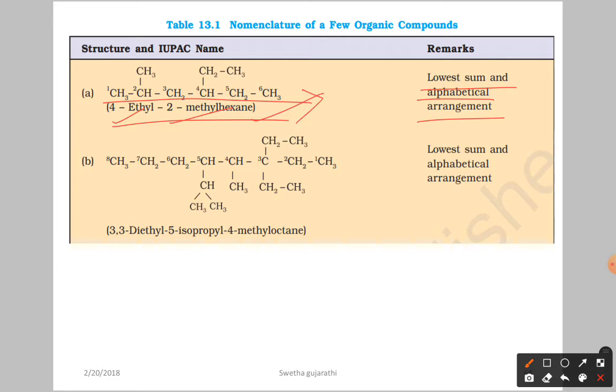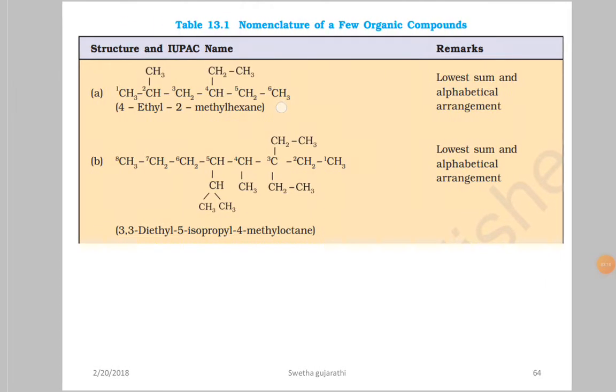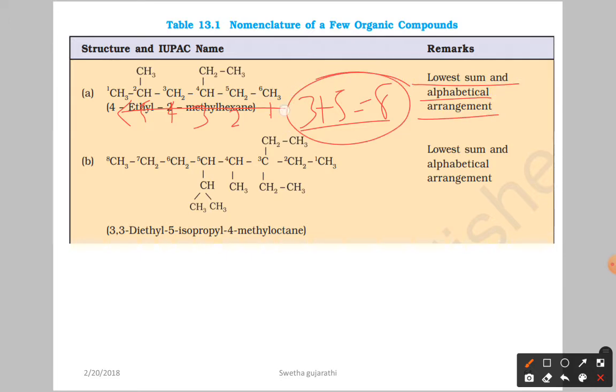Next, if you proceed in this direction, what happened here? You are going to get the higher numbers, isn't it? 1, 2, 3, 4, 5. You have substituents at 3 plus 5, which means you get 8, the higher sum. So the lowest sum and alphabetical arrangement: the sum of the substituent locants should be less.